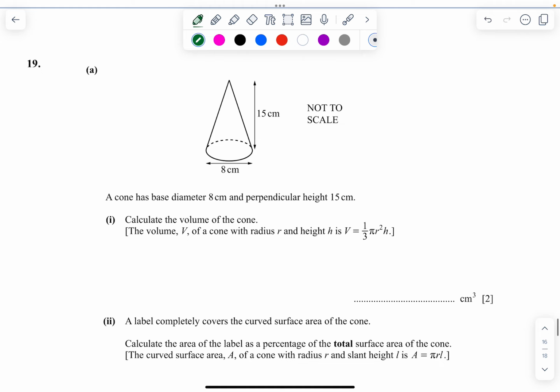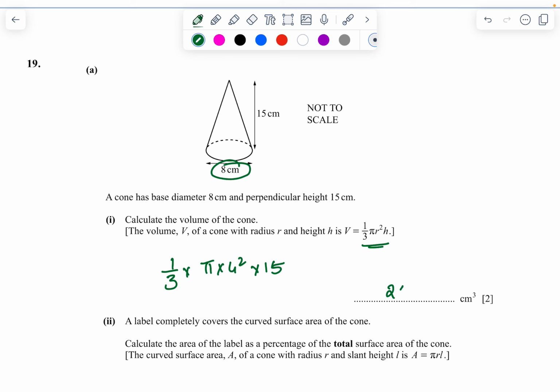Next is question number 19. A cone has a diameter 8 centimeters and a perpendicular height of 15 centimeters. Calculate the volume of the cone. He is asking us to find the volume of a cone. So we know that the volume of a cone formula is 1 by 3 pi r square h. So 1 upon 3 times pi times radius is 4 because diameter is 8, radius is 4, and height is 15. Simplify that, you should be able to get 251.